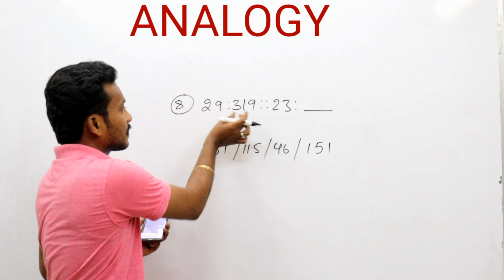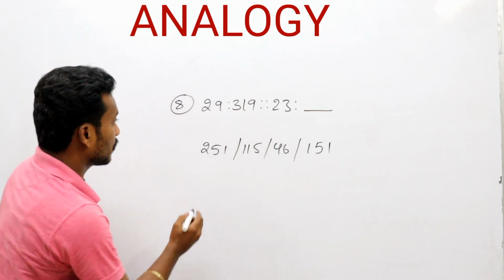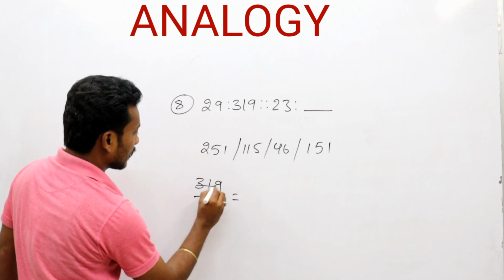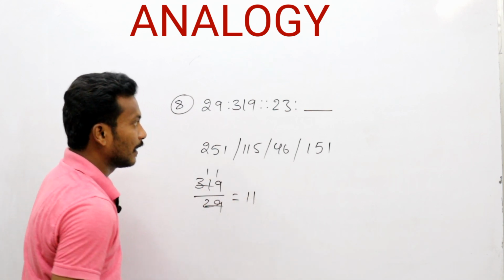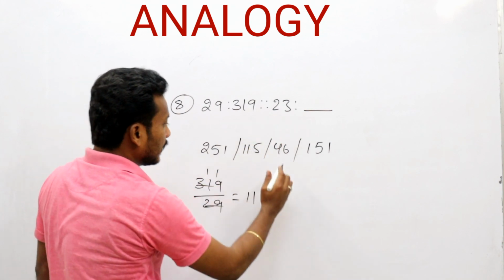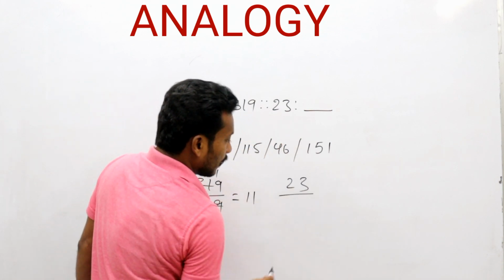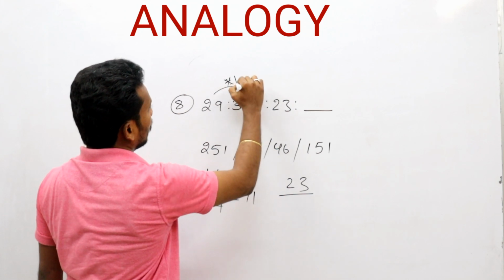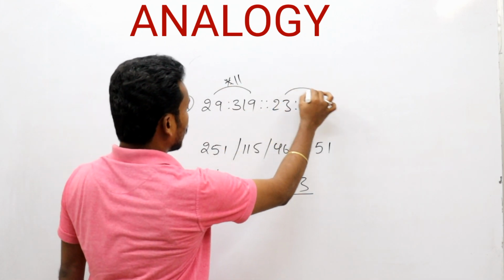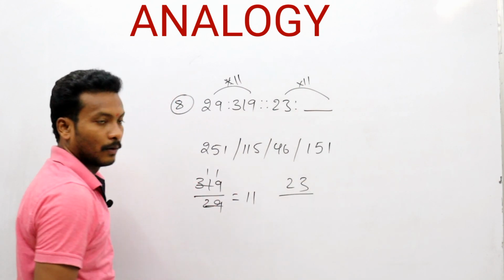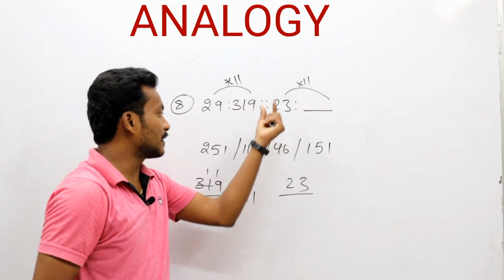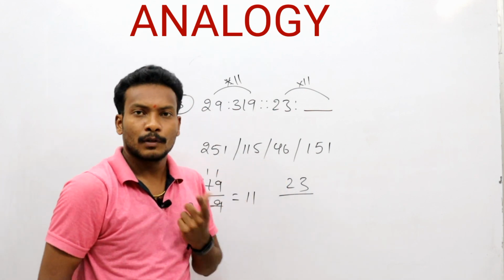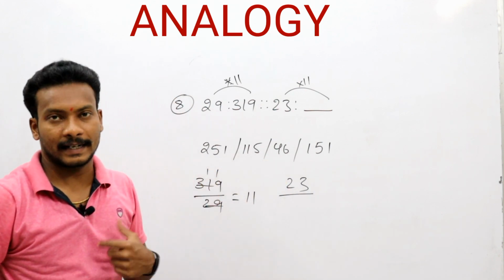Now 29 becomes 319. By which number? 319 by 29 cancels with 11, 29 times 11 is 319. Now here 23 is there. From here to here is multiplication with 11. Whenever we multiply 23 with 11, 11 threes are 33, so the last digit is 3. Is there any 3 here? No, that's why this is not the correct logic.